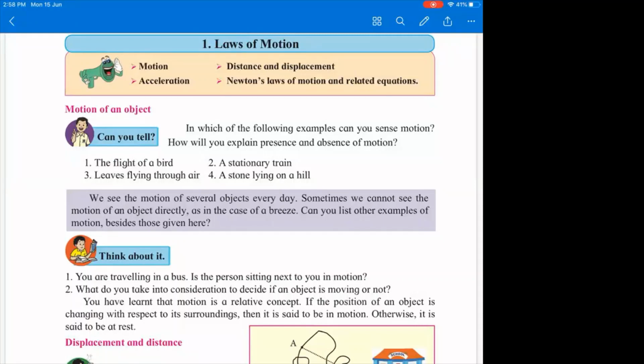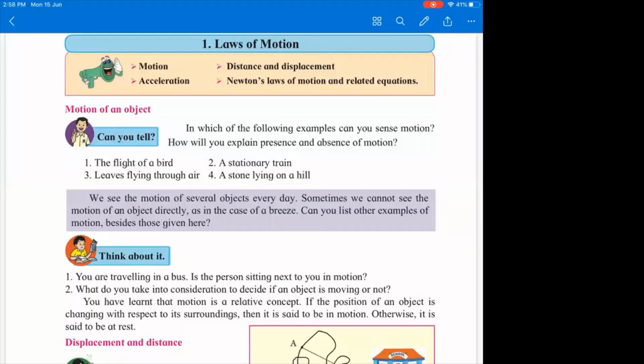So when you look at any object outside of the window and you see that it is going back, you can sense motion. If these objects are not moving, then you cannot sense motion. So basically, when we talk about motion, motion is relative in nature. That is, we always consider motion of an object in relation to something else, okay?